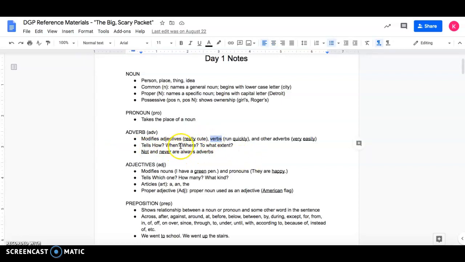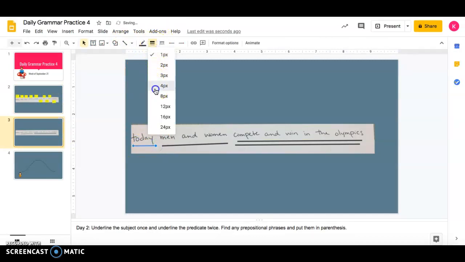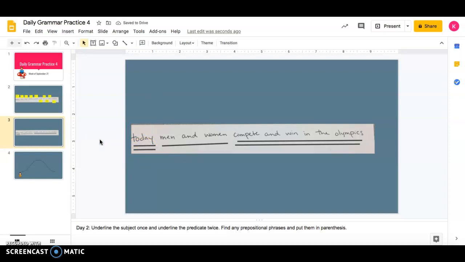It's telling us when they are going to be competing and winning. So we will also have to underline today 2 times because it's actually part of our predicate. Okay, so that takes care of our underlining our subject and underlining our predicate.